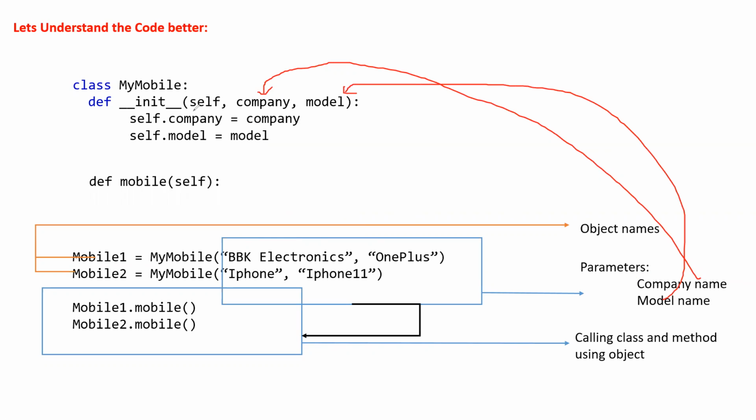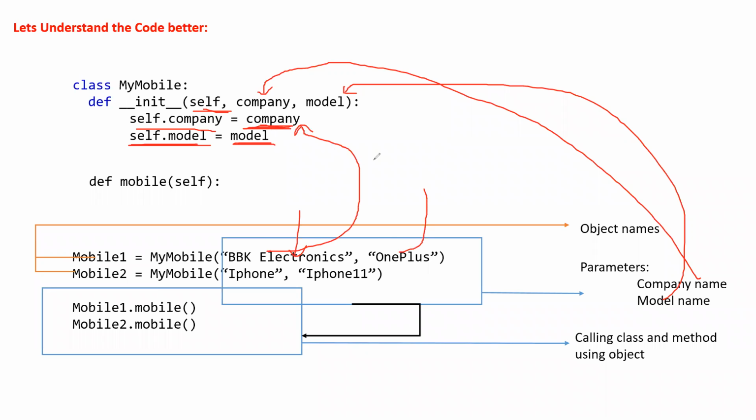Now using this self, remember, self is kind of remembering things. So self.company will remember that whatever is passed here will be the company name, and self.model will remember that whatever is passed will be the model name. What is the company name in the first one? That is BBK Electronics, correct?